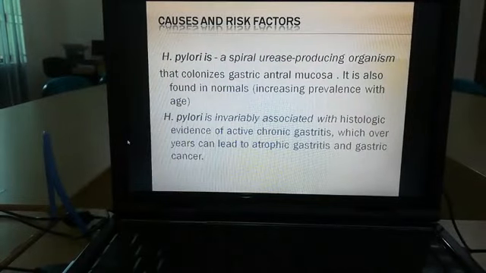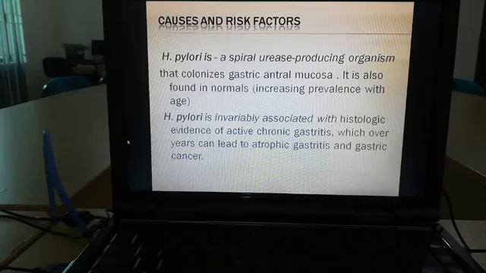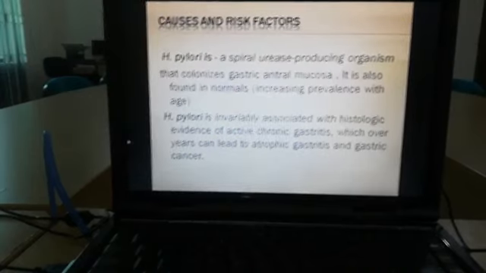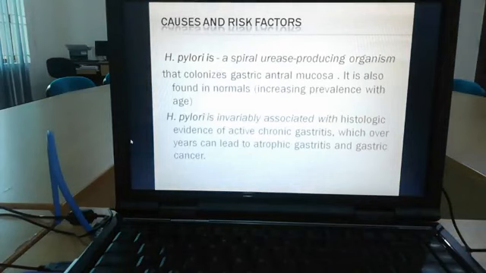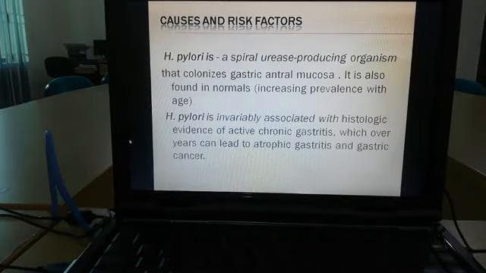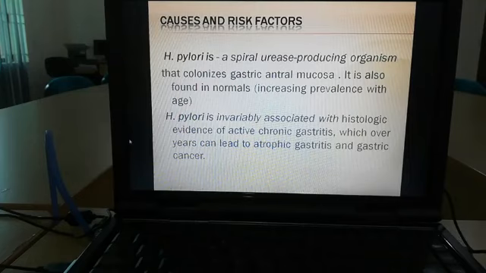And H. pylori is invariably associated with histologic evidence of active and chronic gastritis. So that's why it is very important to treat H. pylori, because if we do not treat it at the appropriate time, it may turn into atrophic gastritis, and ultimately that leads to gastric cancer. So for this reason, we are trying to treat H. pylori, and H. pylori is the most important cause of peptic ulcer disease.